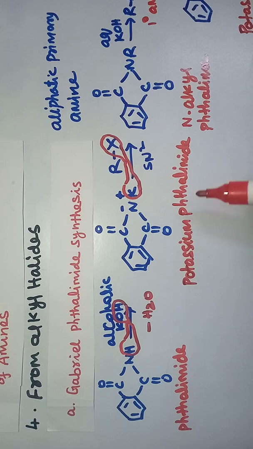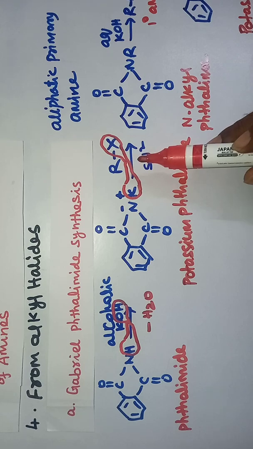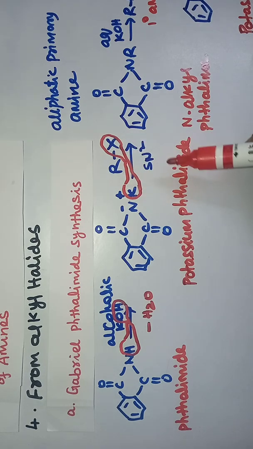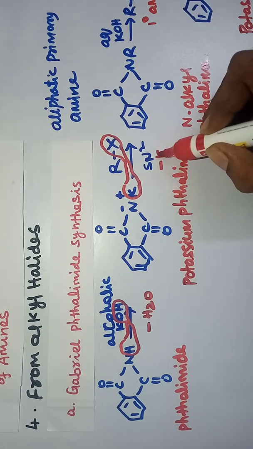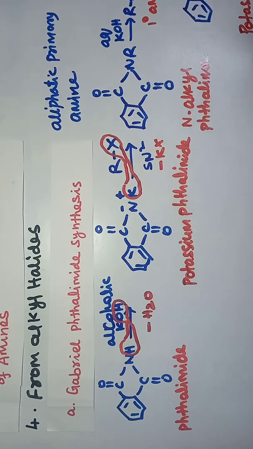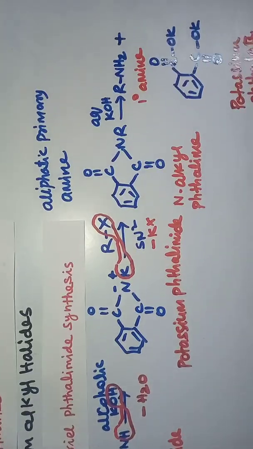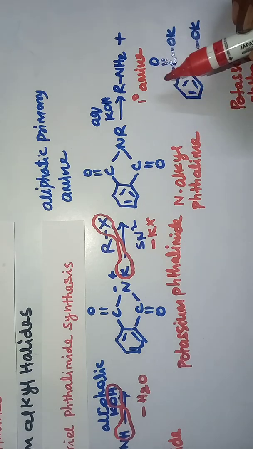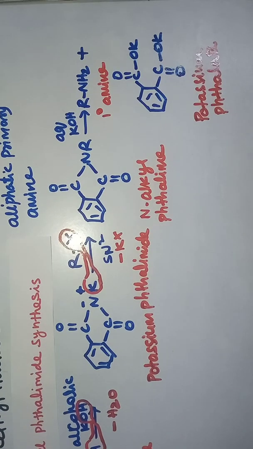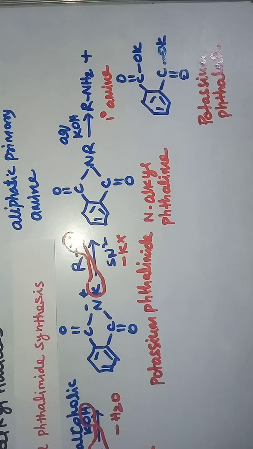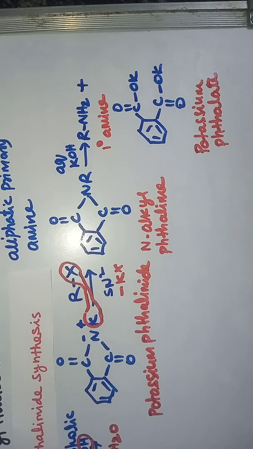On treatment with alkyl halide, general formula RX, it gives N-alkyl phthalimide, and potassium halide goes out. This N-alkyl phthalimide undergoes alkaline hydrolysis and gives primary amine and potassium phthalate. This is a very important reaction for the preparation of amines.